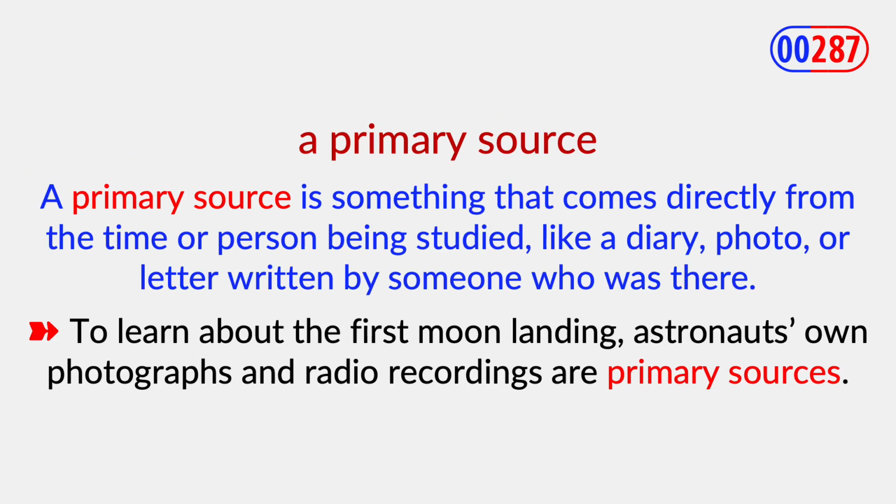A primary source. A primary source is something that comes directly from the time or person being studied, like a diary, photo, or letter written by someone who was there. Example: to learn about the first moon landing, astronauts' own photographs and radio recordings are primary sources.